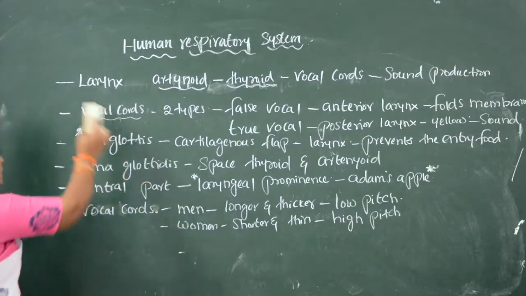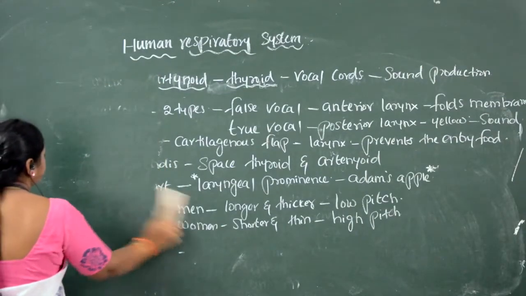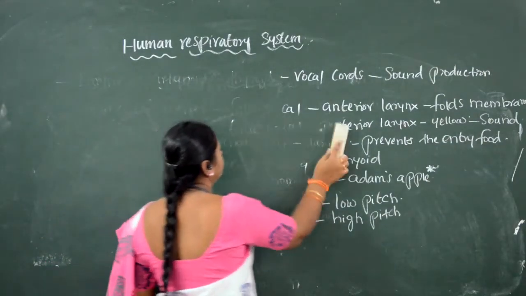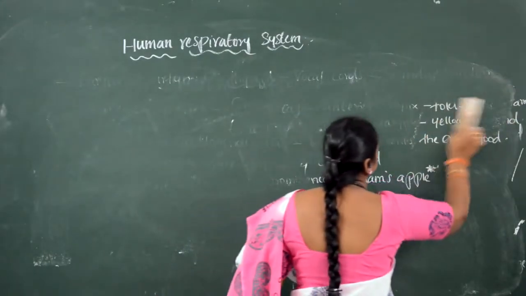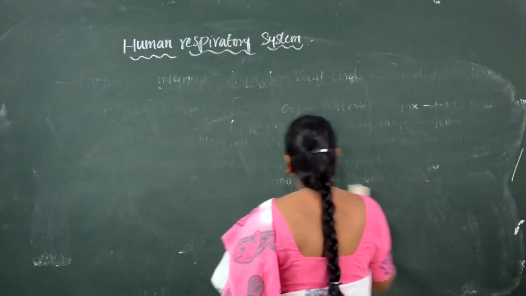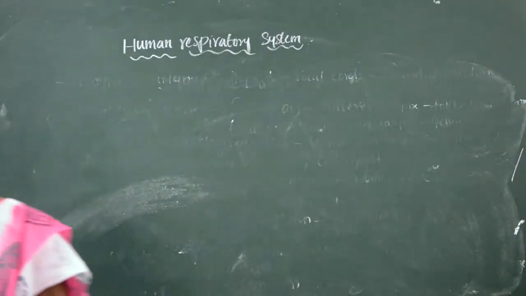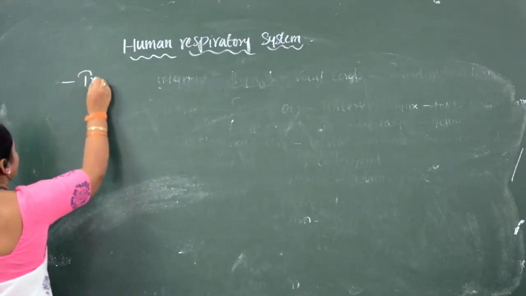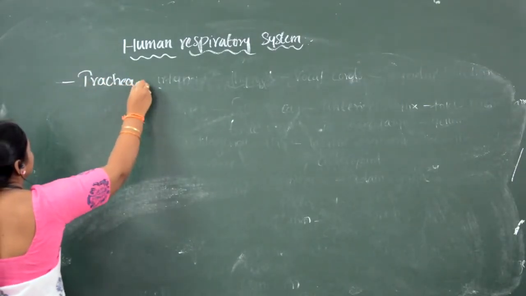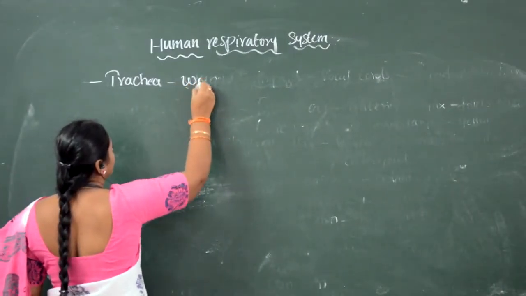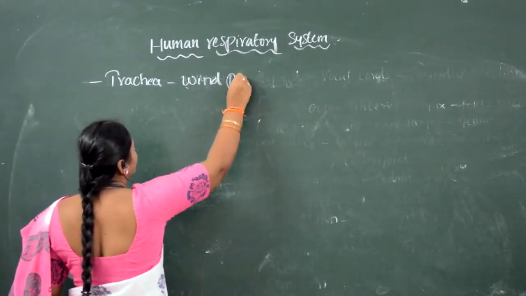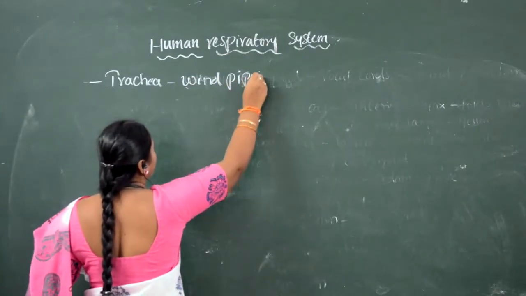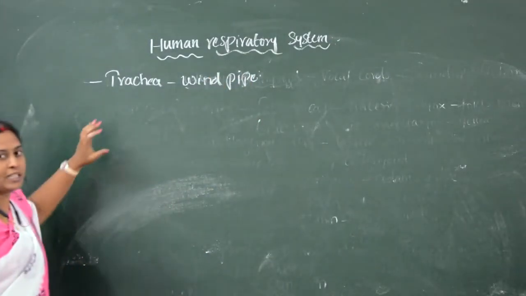The next respiratory part is the trachea. Larynx is known as the voice box. Then the next part is the trachea. Trachea is known as the windpipe.